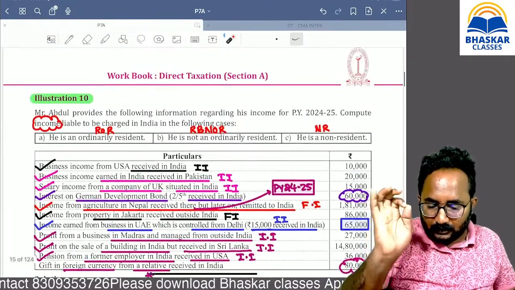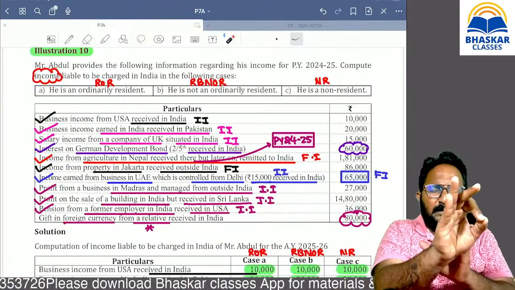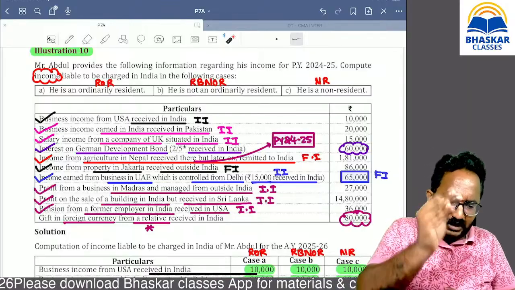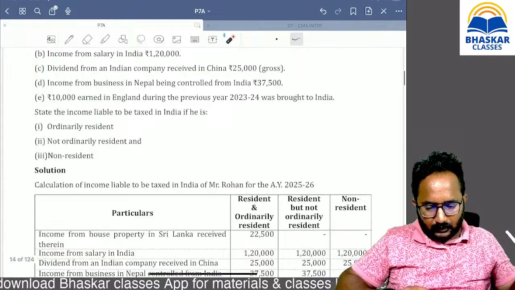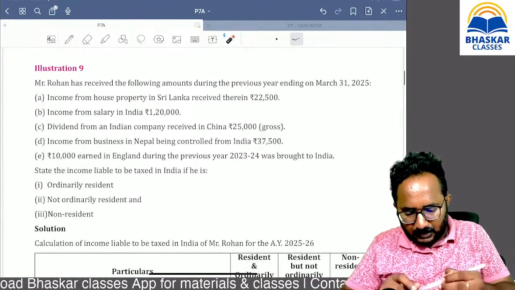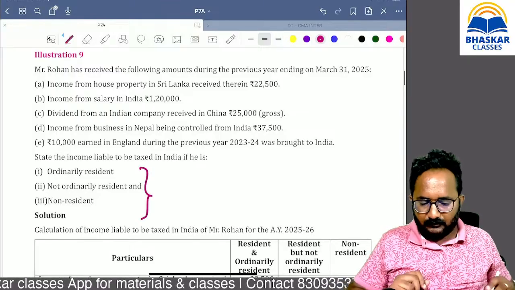So, are you clear with question number 10? All of you, please give me confirmation. Sir, this type of questions only you are getting in your exam. So, I think this question is pending. You can do question number 9. But they are asking the same way.